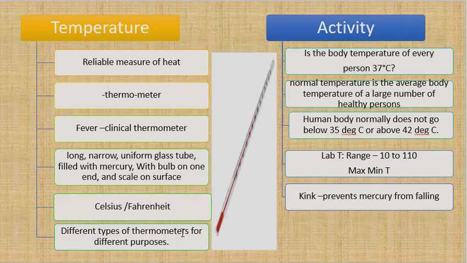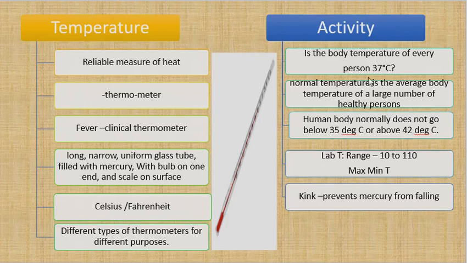There are different types of thermometer for different purposes. One is called clinical thermometer, one is called lab thermometer. This is a lab thermometer. In a lab thermometer you have something between 10 degrees and 100 degrees or 200 degrees to measure. What is 100 degrees? 100 degrees is something like boiling water.